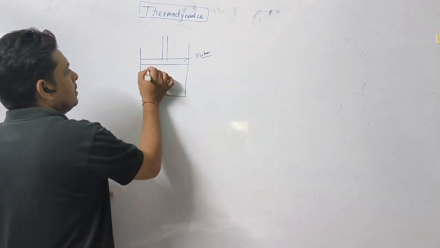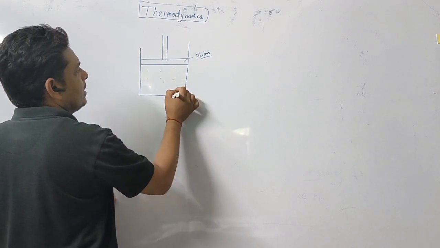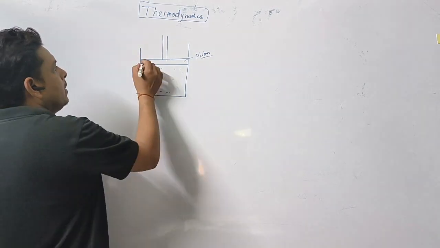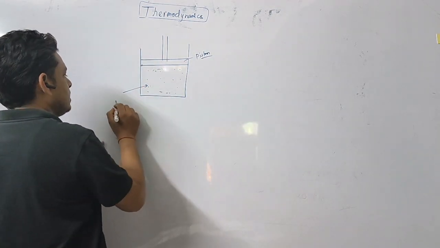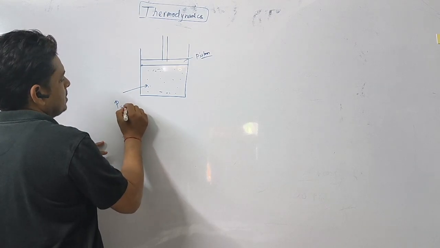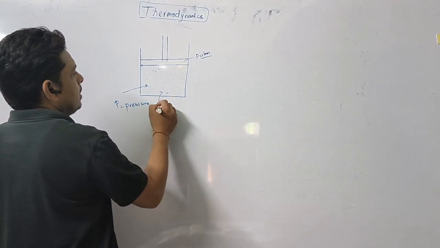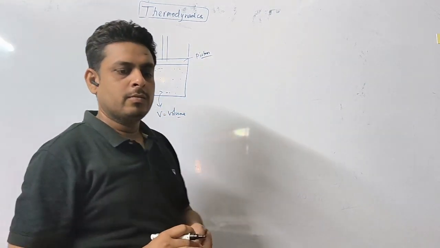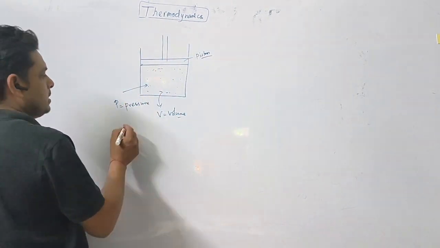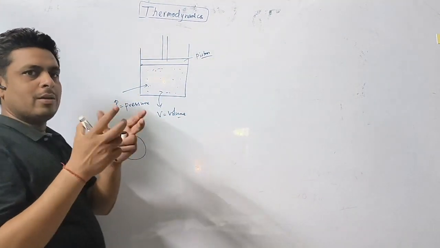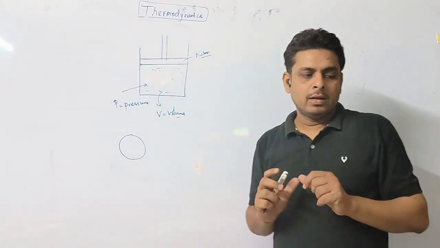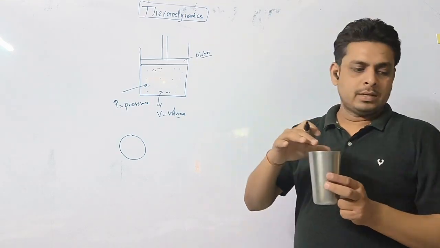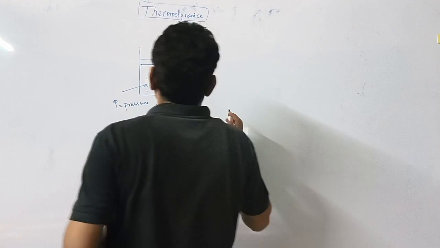Now see here. This is your gas. Now the pressure of the gas, let us consider, is P. P is your pressure of the gas, and V is your volume. And the piston cylinder is like that. When you see the top view, it is circular. It's like this shape.